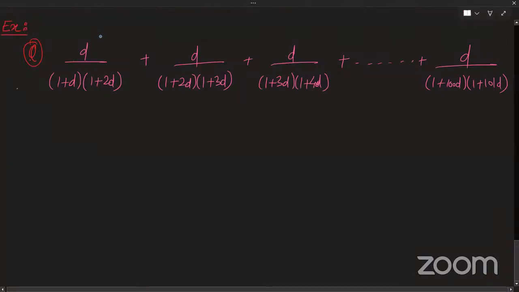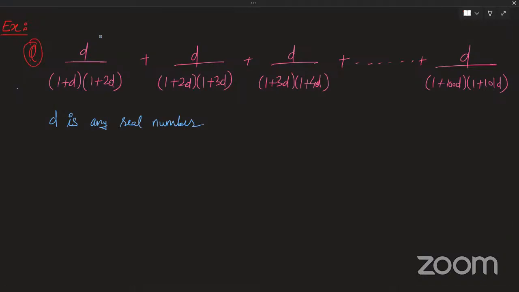Can you explain one? Sorry? d is any natural number. Sorry, d is any real number. What happened? Vignesh, you were telling something. Nothing, sir. Okay, anyways.